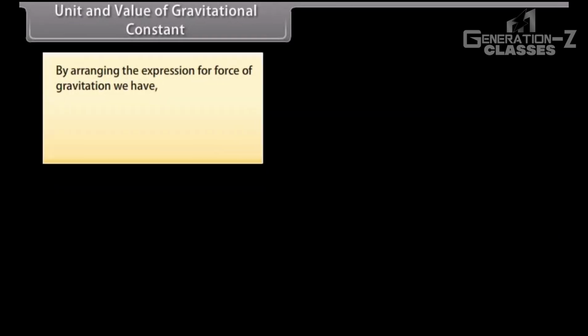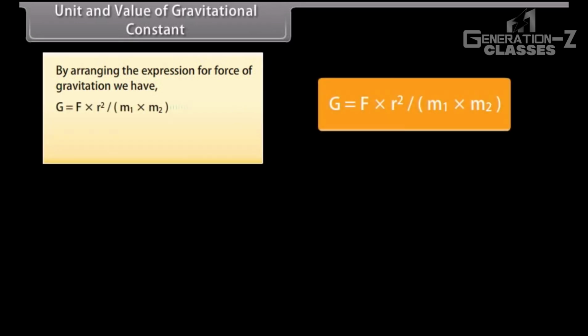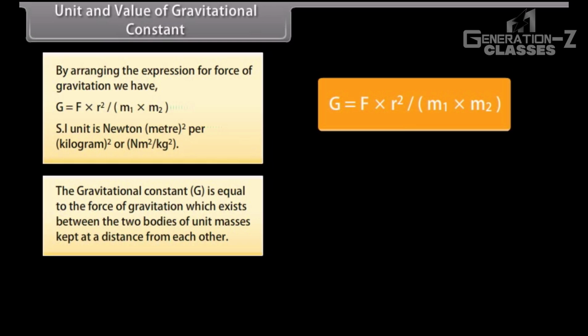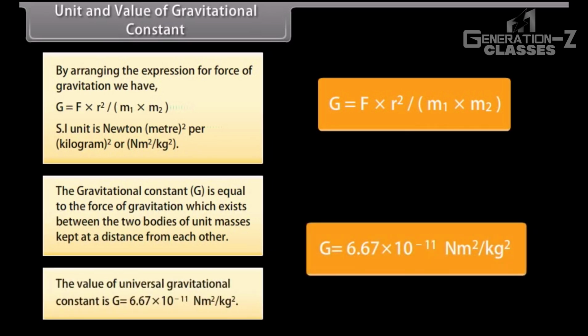Unit and value of gravitational constant. By rearranging the expression for force of gravitation, we have G is equal to F into r square upon m1 into m2. SI unit is Newton meter square per kilogram square, or Newton meter square per kg square. The gravitational constant G is equal to the force of gravitation which exists between two bodies of unit masses kept at unit distance from each other. The value of universal gravitational constant is G is equal to 6.67 into 10 raised to the power minus 11 Newton meter square per kg square.